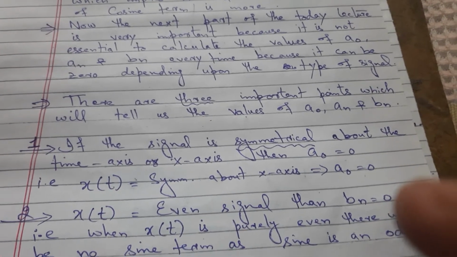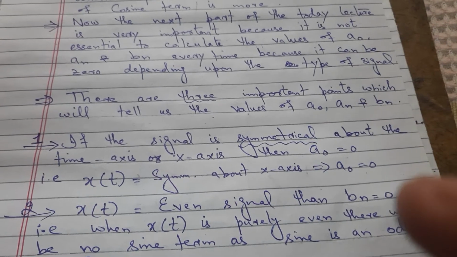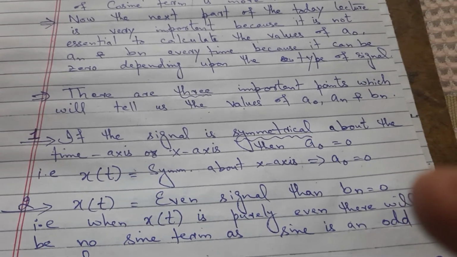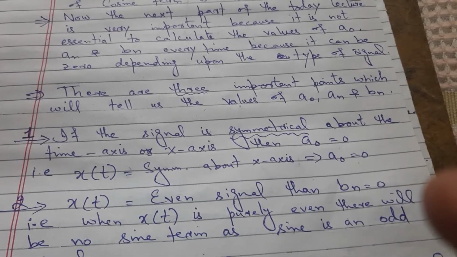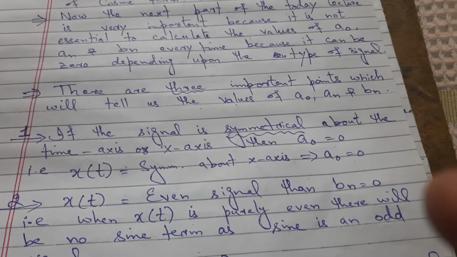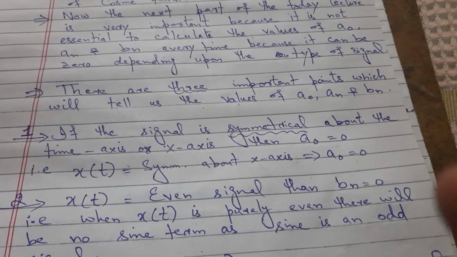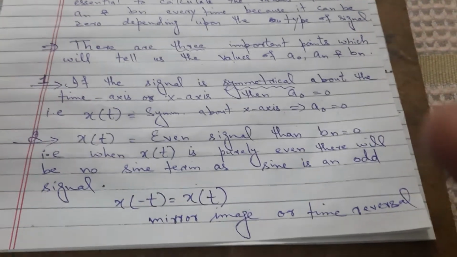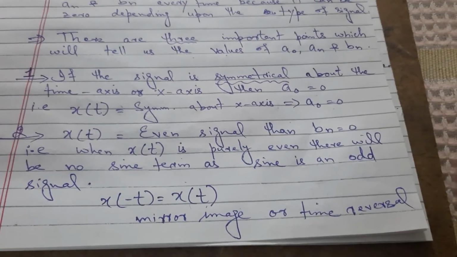If the signal is symmetrical about the time axis or x-axis, then a naught is equal to 0. That is, x of t with symmetry about the x-axis means a naught is equal to 0. Now we will move to the second point.